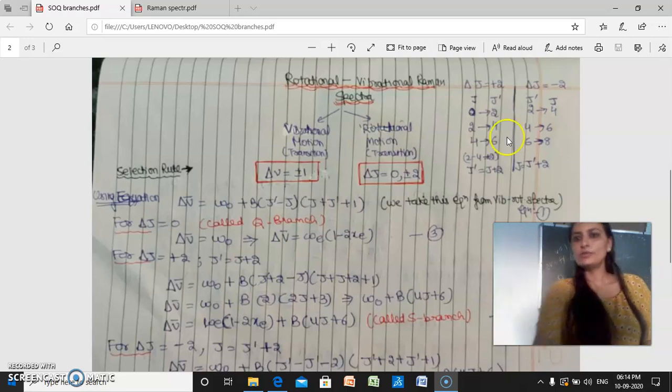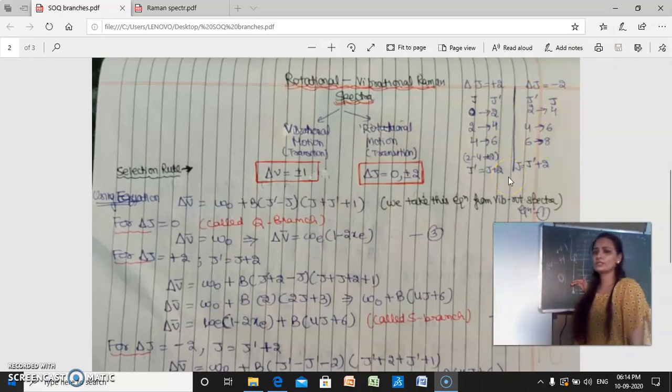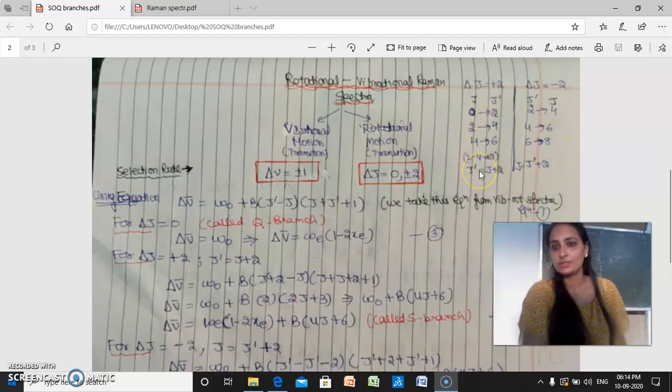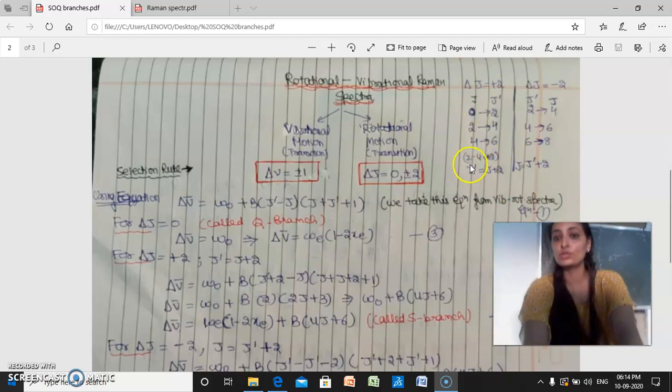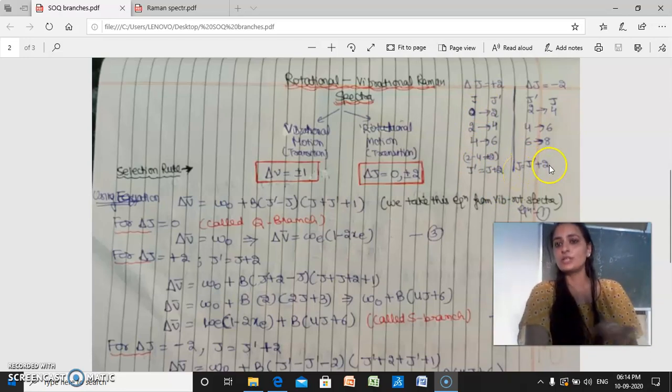Similarly, delta J value minus 2 means the molecule is already present at some higher level. Suppose it is already at 4, and it undergoes a transition from 4 to 2. Then you get the value corresponding to minus 2. So when delta J is plus 2, J dash is J plus 2; if J is 0, adding 2 gives J dash. Similarly for delta J minus 2, J is equal to J dash plus 2.